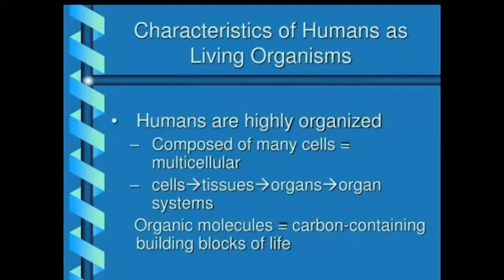Humans are highly organized. They are composed of many cells; we call that multicellular. Human bodies and animal bodies are multicellular. So focus on the prefix multi. It's completely different from uni. We learned that before in grade 9. Uni means only one, but multi means more than one, or millions of cells. So the smallest unit of life is the cell. Your body is made up of millions of cells.